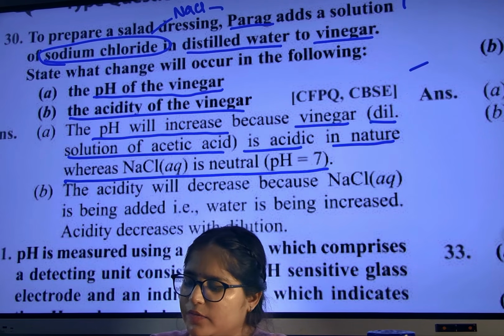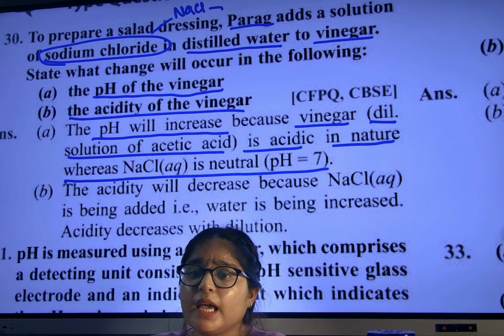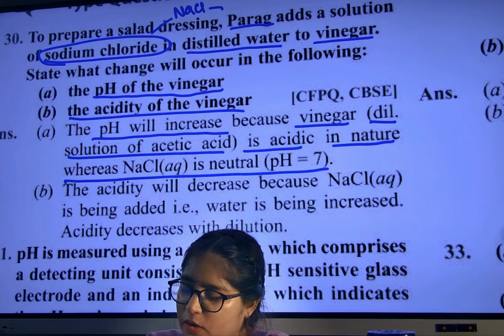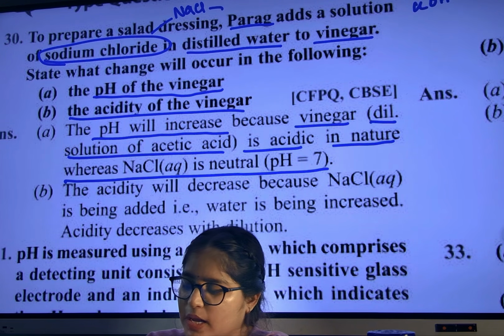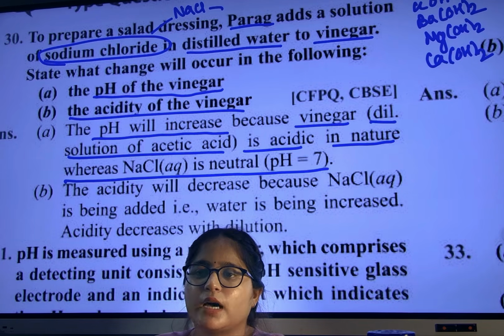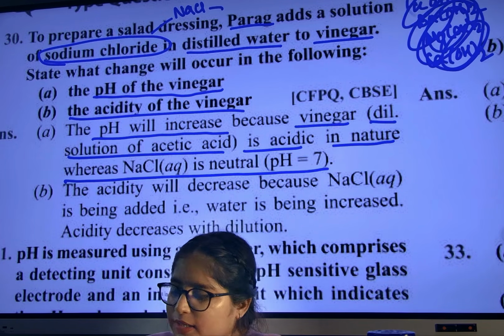How will you identify a base? If OH is present: NaOH, KOH, Ba(OH)2, Mg(OH)2, Ca(OH)2, these are all bases. Are you able to understand? And how will you understand it is a salt?